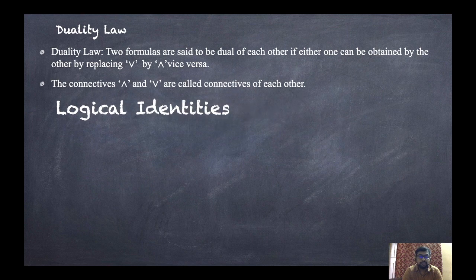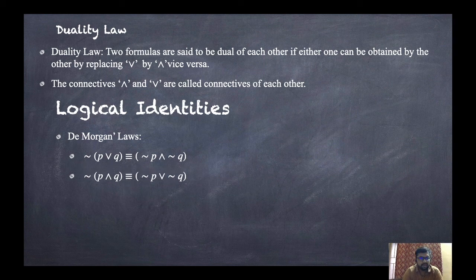And the connectives AND and OR are called connectives of each other. Now let us discuss logical identities or some theorems. The first one, De Morgan's laws. Not of P or Q is logically equivalent to not P and not Q. Whenever you apply negation, it will be like this. In the same manner, not of P and Q is logically equivalent to not P or not Q.